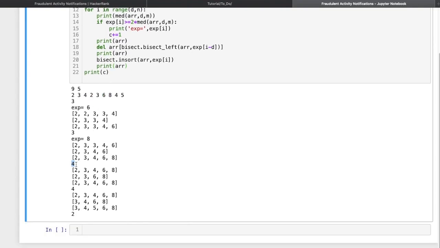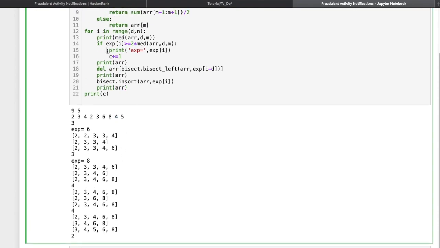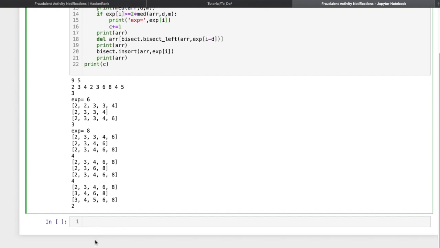So 4 into 2 is 8, but the next expenditure value is 4. So 4 is not greater than or equal to 2 times 4. So this if condition was not satisfied, and we are not getting this printed line. In the same manner, all the iterations got executed, and at the end we are getting the counter value as 2. So this was the solution.